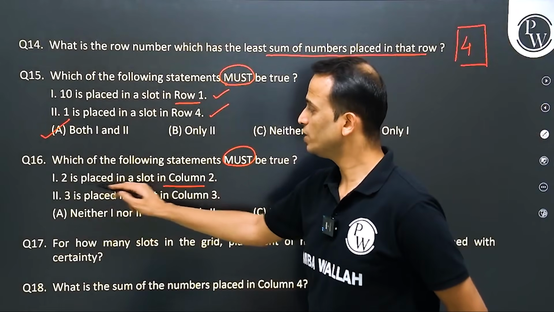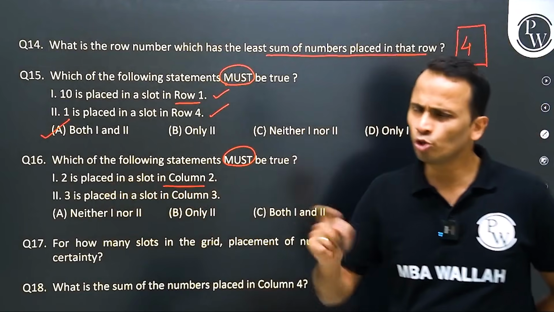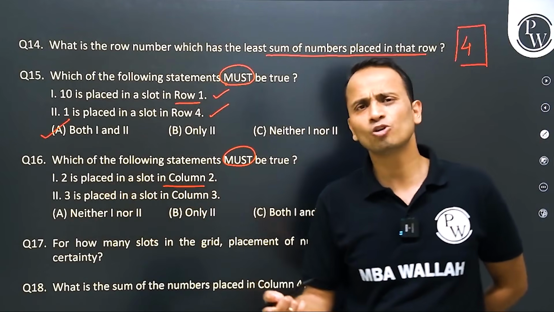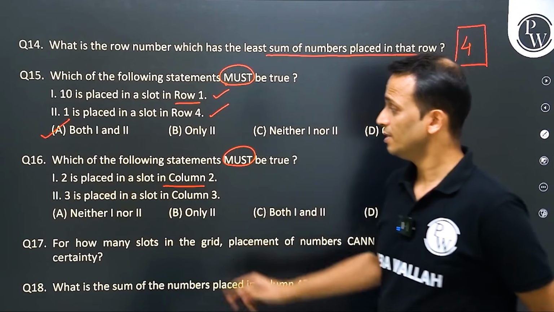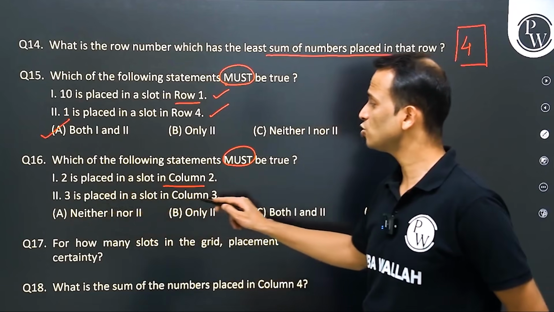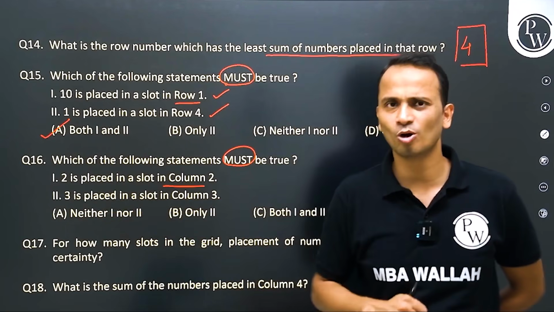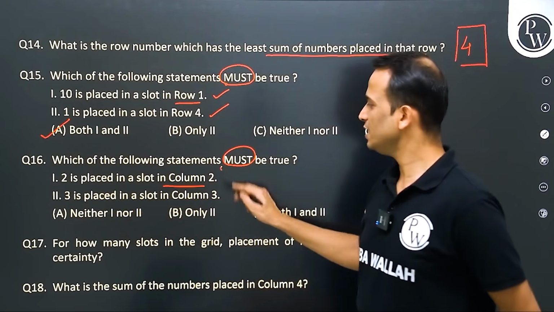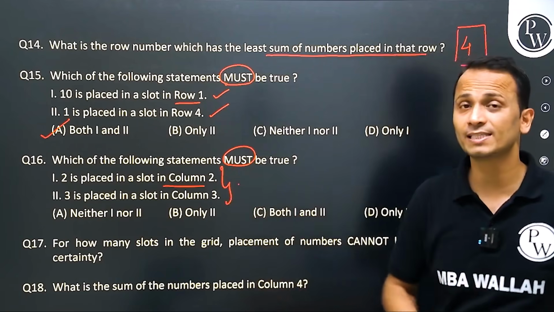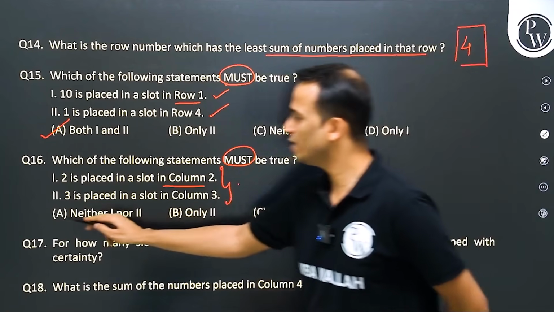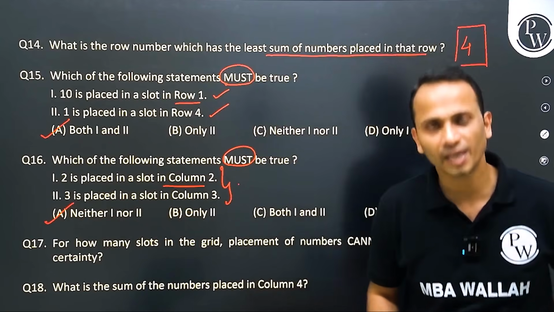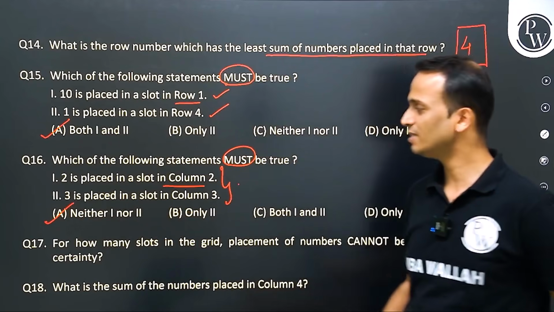First statement says 2 is placed in a slot in column 2. No, it's not necessary. It can go in column 3 as well. Second statement, 3 is placed in a slot in column 3. No, 3 can also go in column 2, right? So both these statements are not necessarily true. So neither 1 nor 2, once again option A is the correct answer, right?